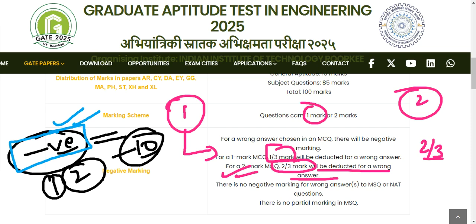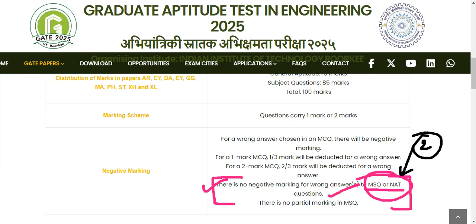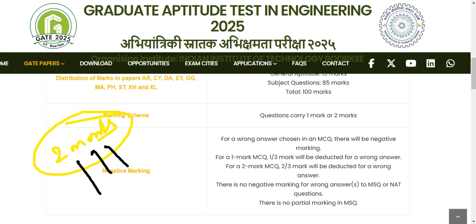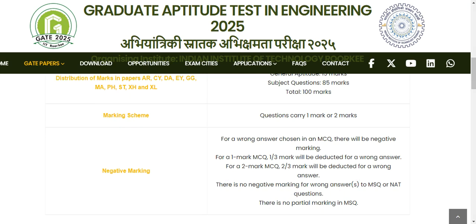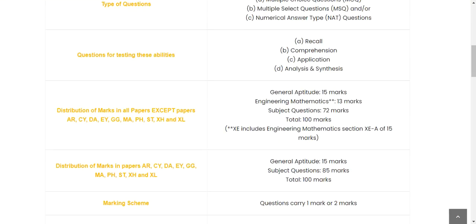Now the most important part over here is that there is no negative marking for wrong answers to MSQ or NAT questions. That's why I just told you that NAT can fetch you 2 marks easily. This NAT type is a gift for you. If you prepare well for your psychology portion, it will be a gift. You will easily get 2 marks if you do the strong portion of your statistics. And there is no partial marking in MSQ. So this is just a general idea, and now we will elaborate on it.